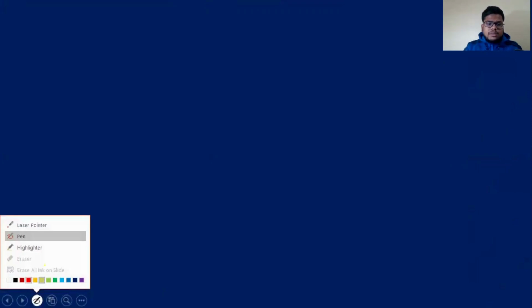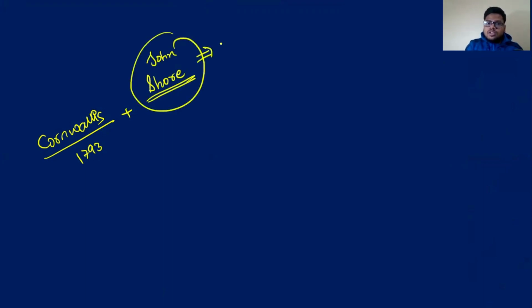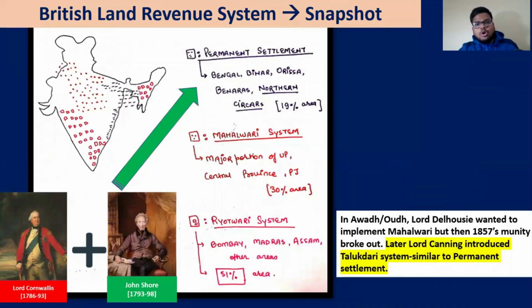The first system is the permanent settlement. From the name itself, it is permanent settlement. Who are the people responsible for it? Lord Cornwallis, 1793. And the person who helped Lord Cornwallis was John Shore, who later became the Governor General himself from 1793 to 98. So he helped in the implementation of the permanent settlement system. So, Lord Cornwallis and John Shore. The areas we have already discussed. Later on, in some areas of Awadh, Lord Dalhousie wanted to implement the Mahalwari system, but the 1857 mutiny broke out.